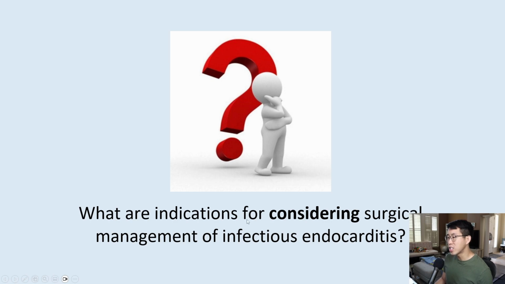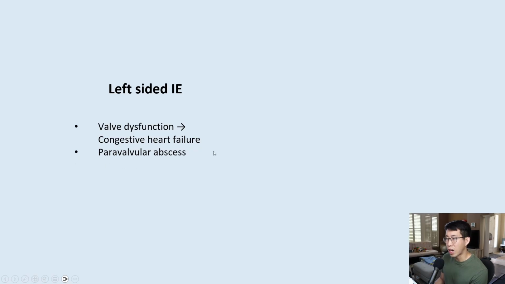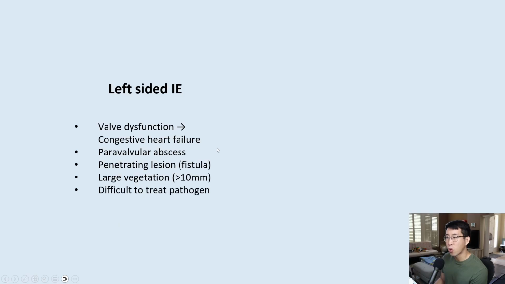What are the indications for considering surgical management of infectious endocarditis? For left-sided endocarditis, if you see any valve dysfunction leading to congestive heart failure, that's an indication to consider surgery. Also if there's a perivalvular abscess, a penetrating lesion such as a fistula, a large vegetation greater than 10 millimeters, or a difficult to treat pathogen or persistent infection.